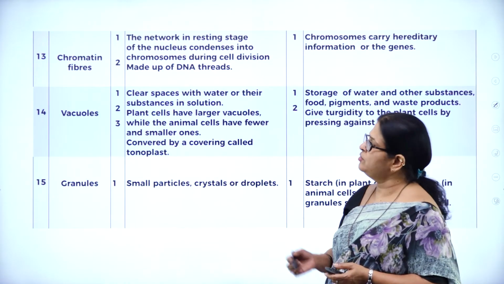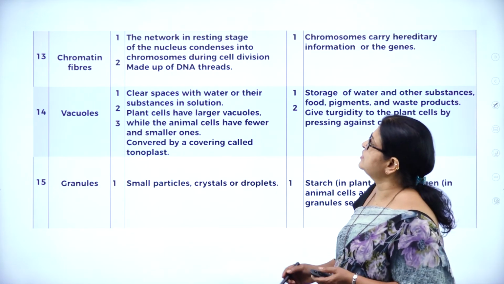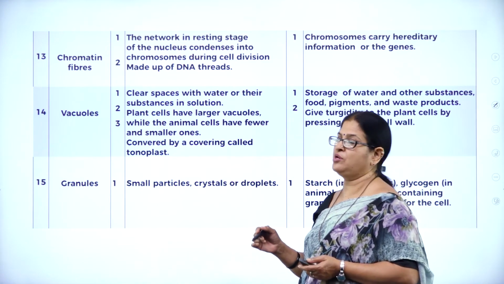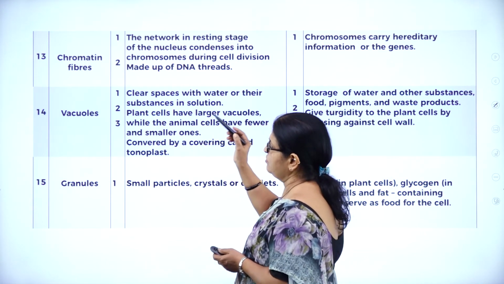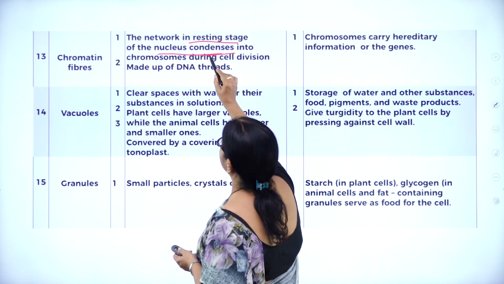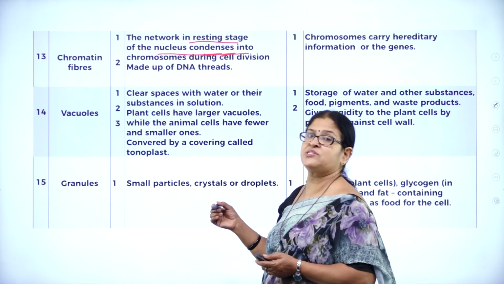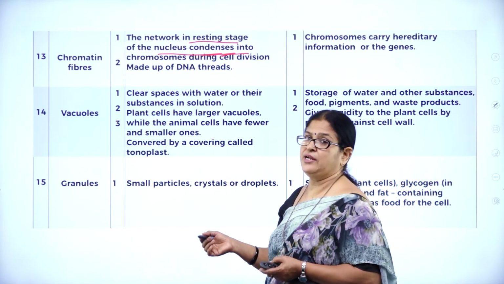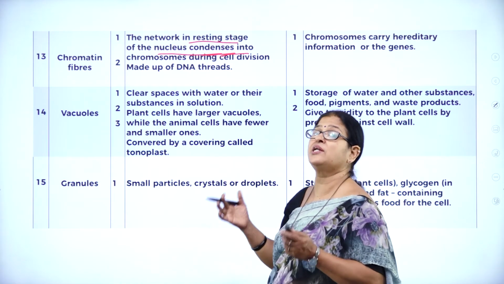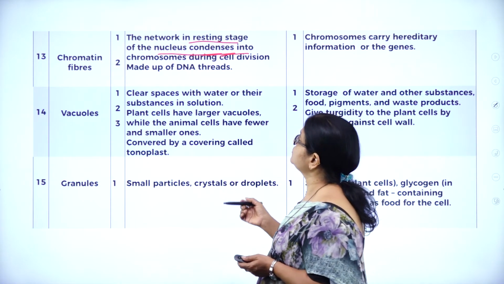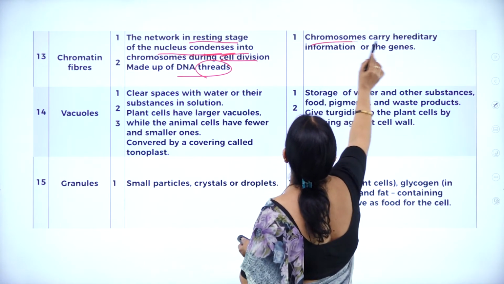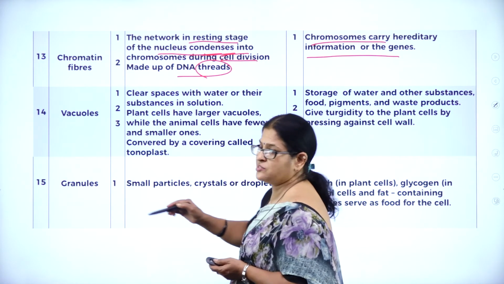Moving on to chromatin fibers. As we already said, the thread-like structures found in the nucleus are called chromatin fibers. They form a network in the resting stage of the nucleus, the interphase stage, and when they enter the prophase stage of mitotic cell division, they become condensed. Thickening of chromosomes is called condensation. Chromosomes during cell division are made up of DNA threads. So chromosomes carry hereditary information, or the genes.